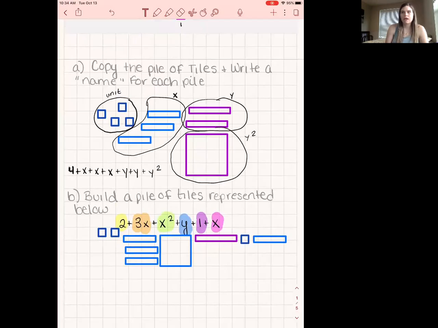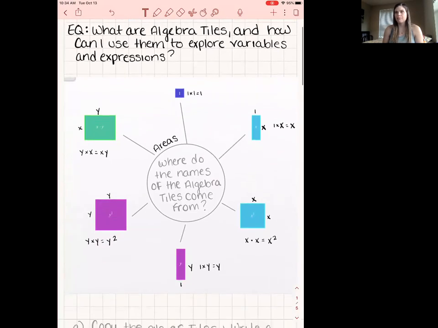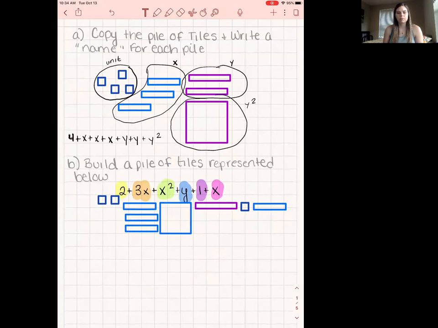So you should now be able to, when you are given the tiles, write a math sentence, or when you're given the math sentence, able to place the correct tiles on. So this is your complete right side of your notes. So you should have the essential question, you should have the unit and the main idea, you should have this little diagram, and then you should have these 2 example problems.